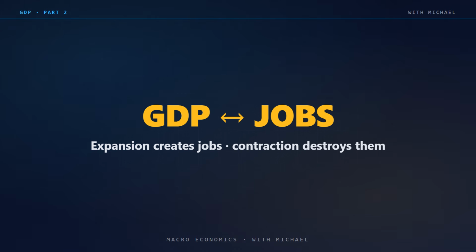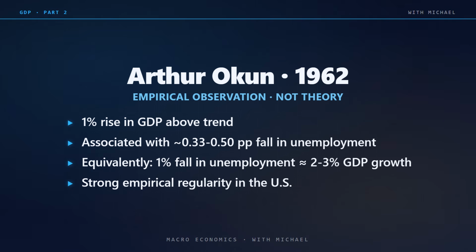Arthur Okun, in 1962, estimated this relationship empirically. He found that in the U.S., a 1% fall in unemployment was associated with roughly 2 to 3% growth in GDP. Equivalently, for every percentage point that GDP growth exceeded the long-run potential growth rate, unemployment fell by about 1/3 to 1/2 percentage point. This empirical regularity is known as Okun's law. It is not really a law of nature. It is an observation that has roughly held over time, but it captures a deep truth.